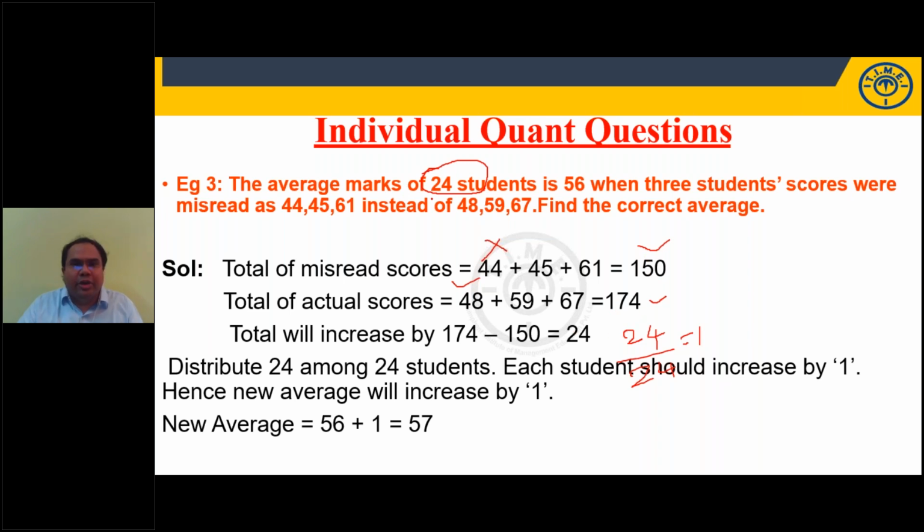This extra 24, you have to distribute to how many students? 24 students. Distribute 24 to 24 students. Each student will get 1. So each student is increasing by 1, so the average will also increase by 1. So instead of 56, it is 57.